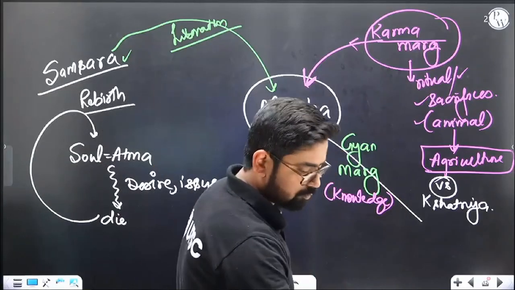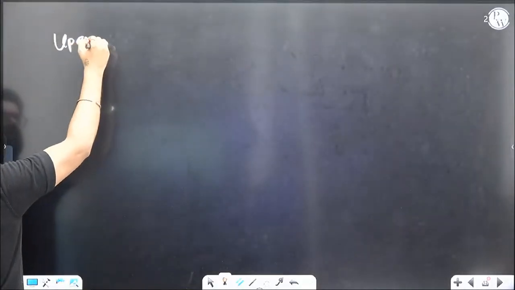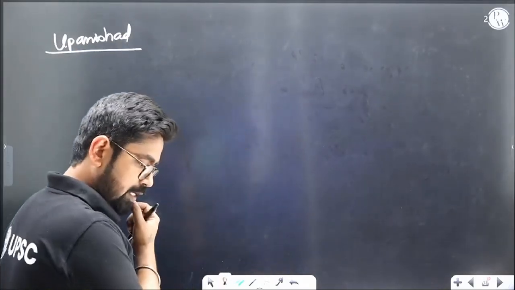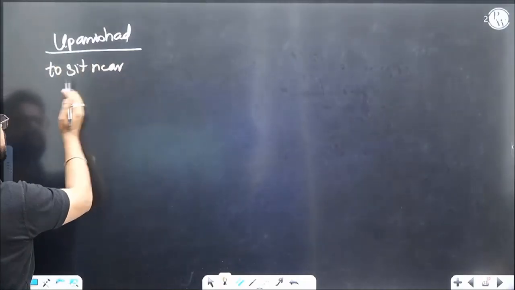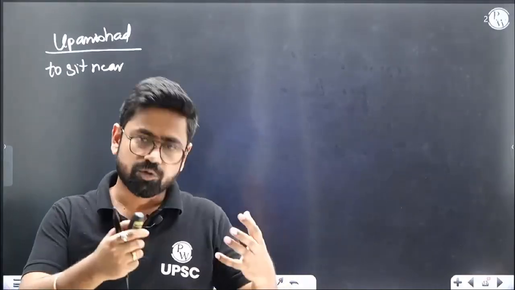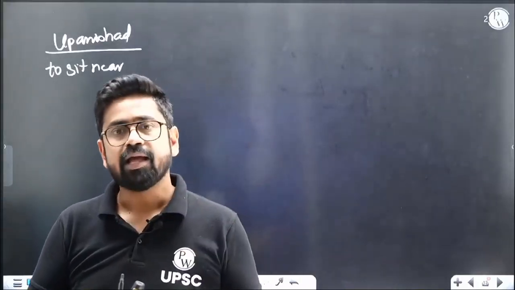So now here, let's talk about Upanishads. Upanishad means to sit near. To sit near means, please come close to the guru, come close to the sage and sit here, and I'll tell you something. You have to go to a saint or a sage, sit there, and he will tell you something. So to sit near is technically Upanishad.